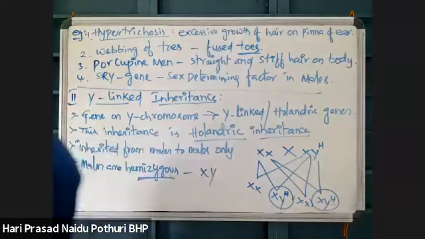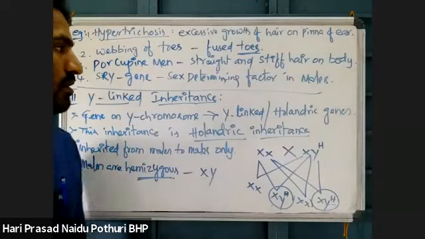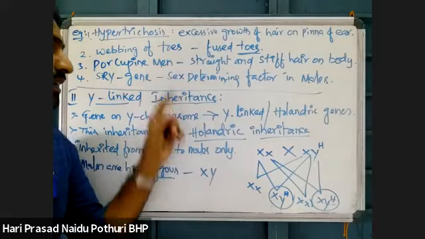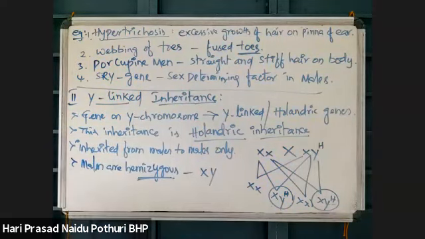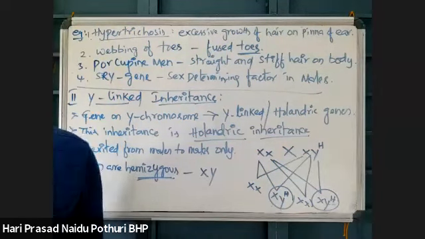In males, there is a sex determining factor called the SRY gene, which is present on the Y chromosome, that is responsible for maleness. Like that, these are some characters which are present due to genes on the Y chromosome. So they are called Y-linked genes, and the inheritance pattern is called Y-linked inheritance, which is holandric inheritance, carried from males to males only.